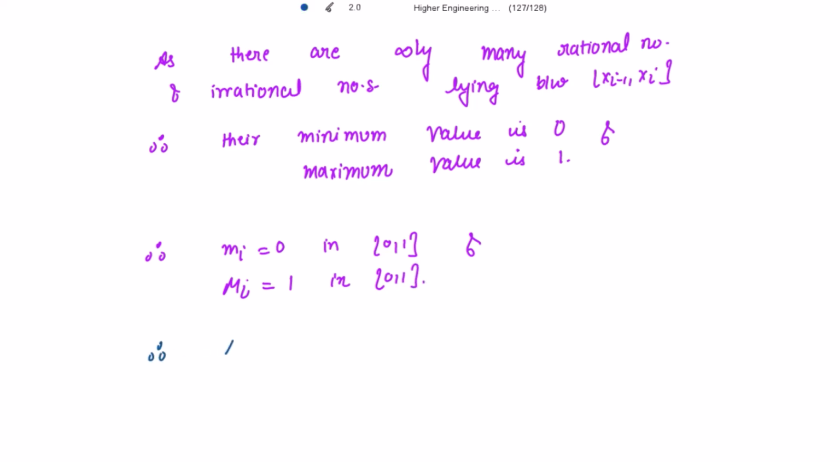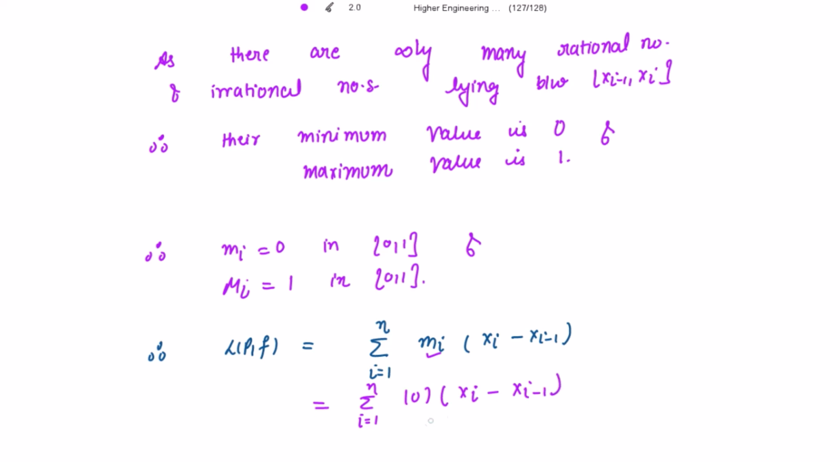So therefore, L(P, f) is equal to summation i going from 1 to n, small mi, (xi minus x(i-1)). So this is equal to summation i going from 1 to n, 0 times (xi minus x(i-1)). There is no need to calculate this summation. Already 0 is multiplied with this. So this is equal to 0. So L(P, f) is 0, the lower Riemann sum.